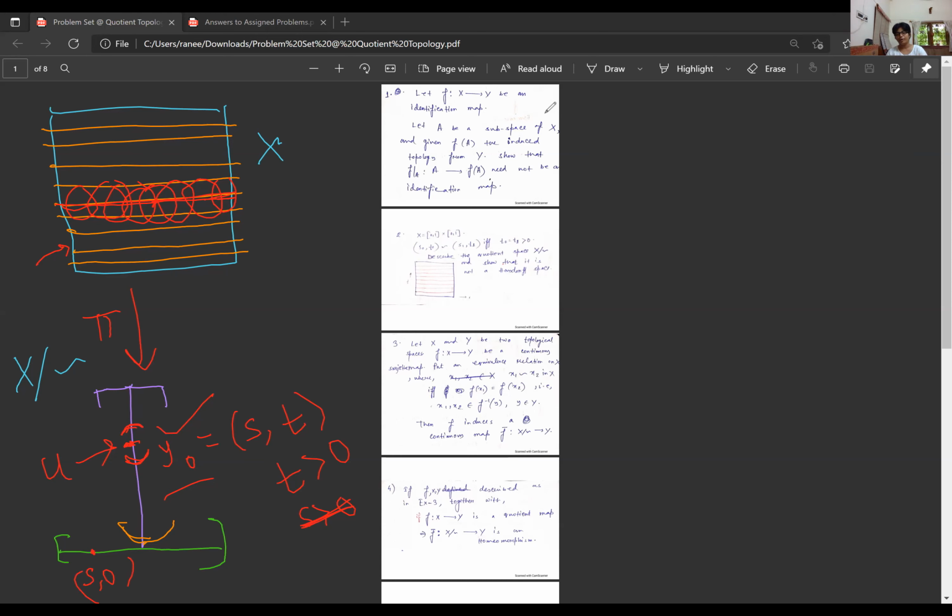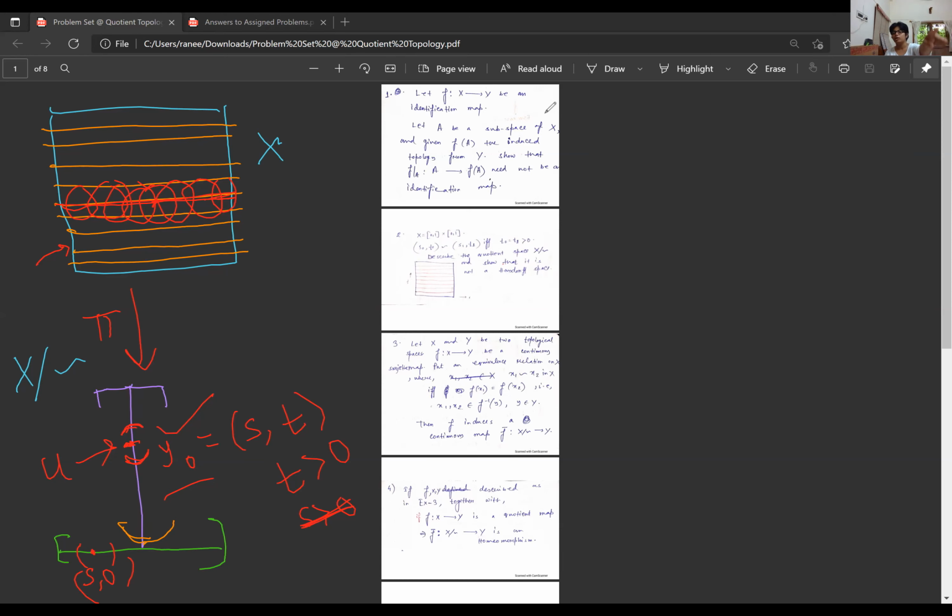So now I need to take an open neighborhood of that point. What will be my open neighborhood of that point? For this, the definition of quotient topology is very important. I need to see how the open set here looks like. The open set here will depend on the open set in X corresponding to that point.